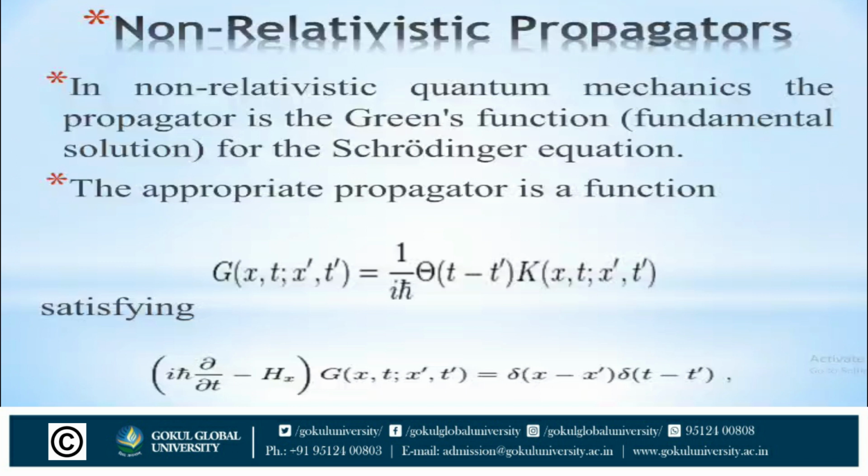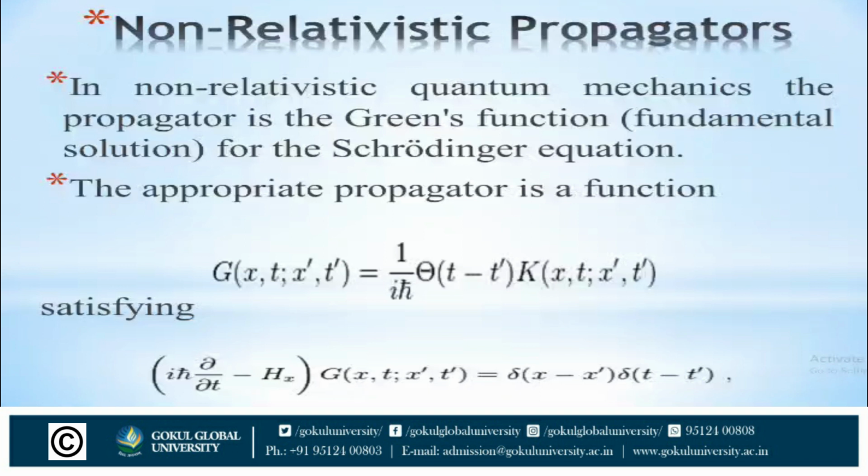So for any Hamiltonian H for the Schrodinger equation, the appropriate propagator is a function which is written as G(x,t;x',t') = (1/iħ) θ(t − t') K(x,t;x',t').